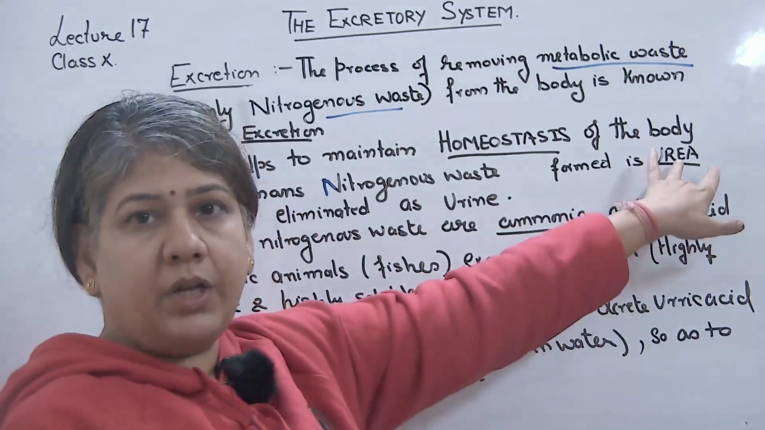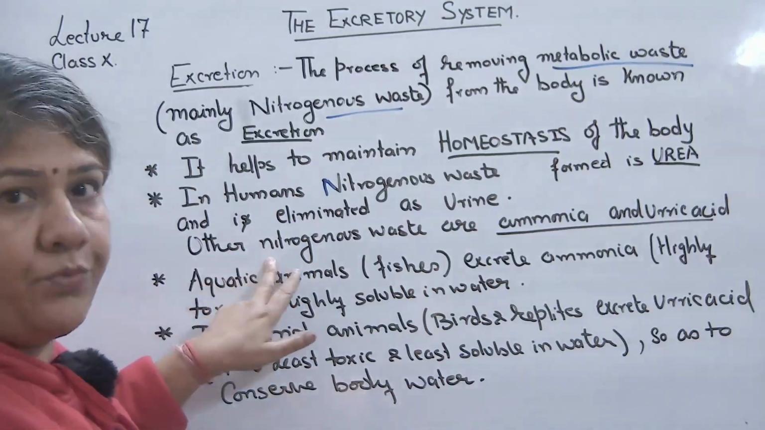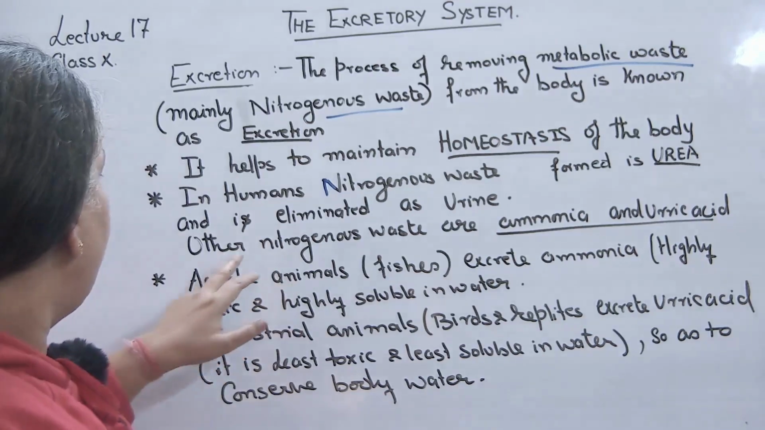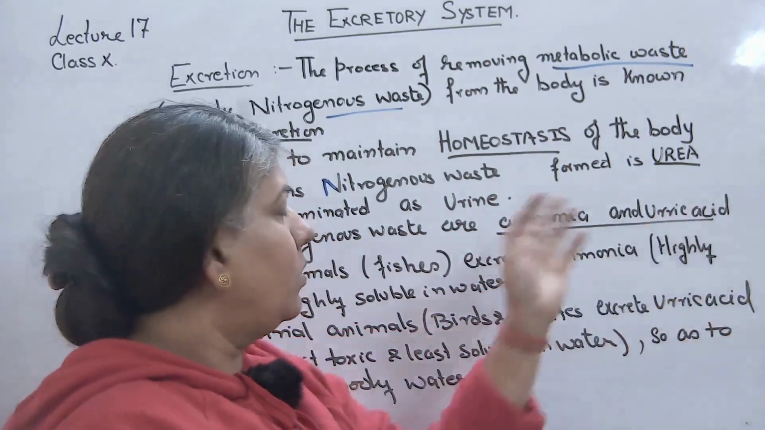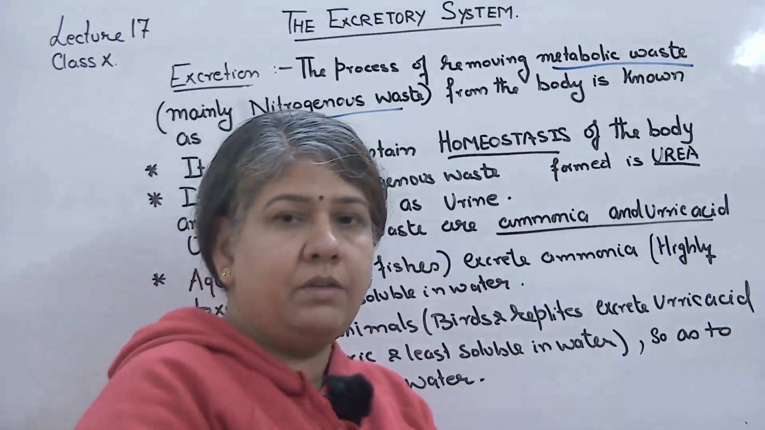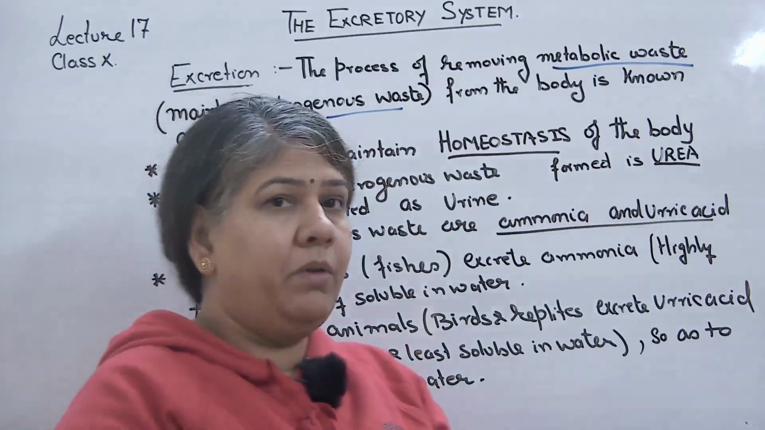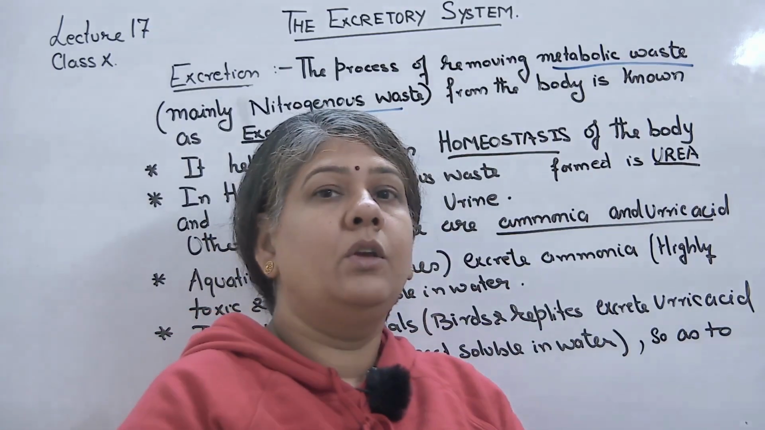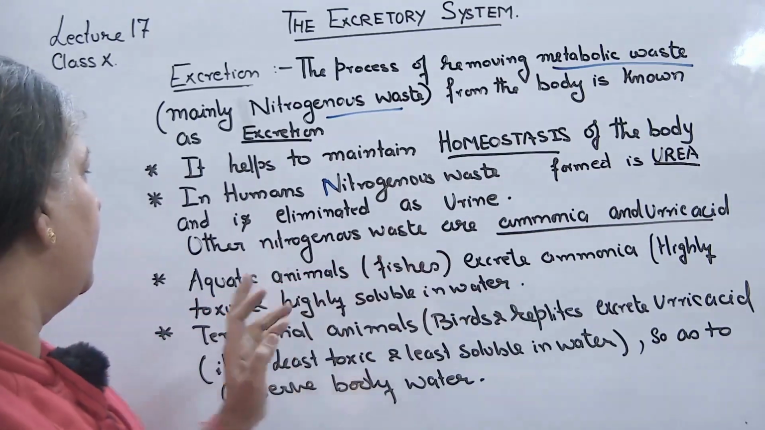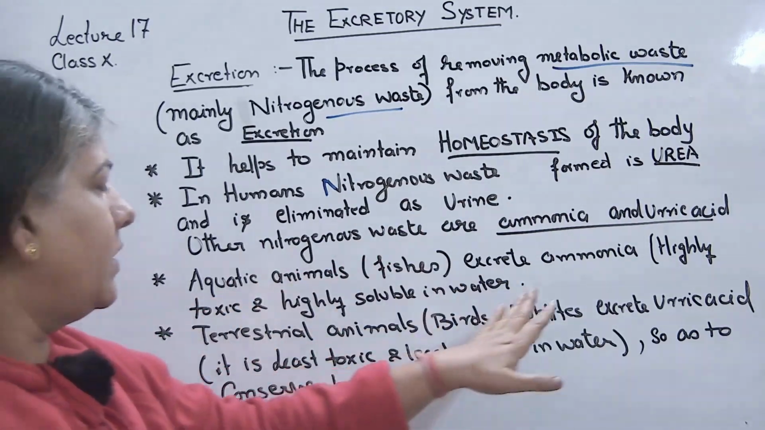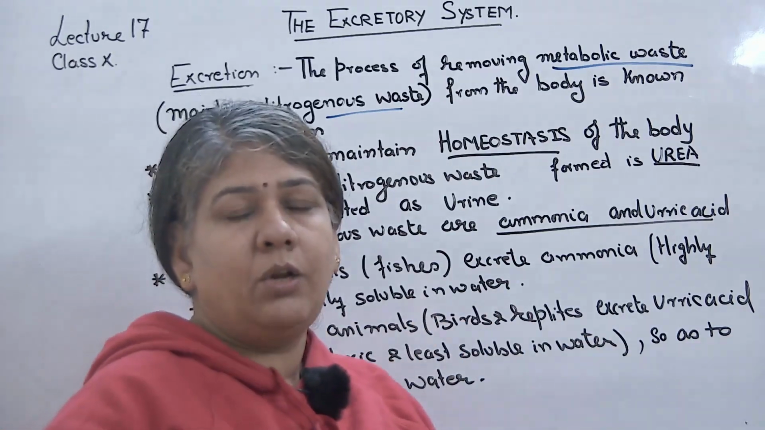We'll see how urea is formed and where it is formed. See, other nitrogenous wastes are ammonia and uric acid. So there are a total of 3 nitrogenous wastes: urea, ammonia and uric acid. Human beings are excreting urea as urine. Aquatic animals excrete ammonia, which is highly toxic and highly soluble in water.